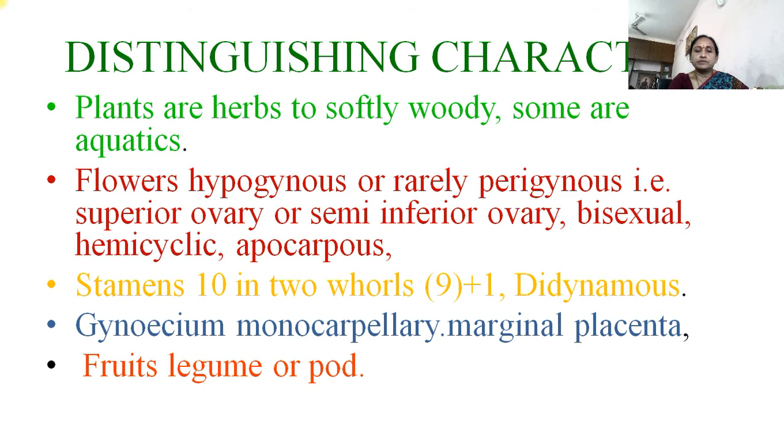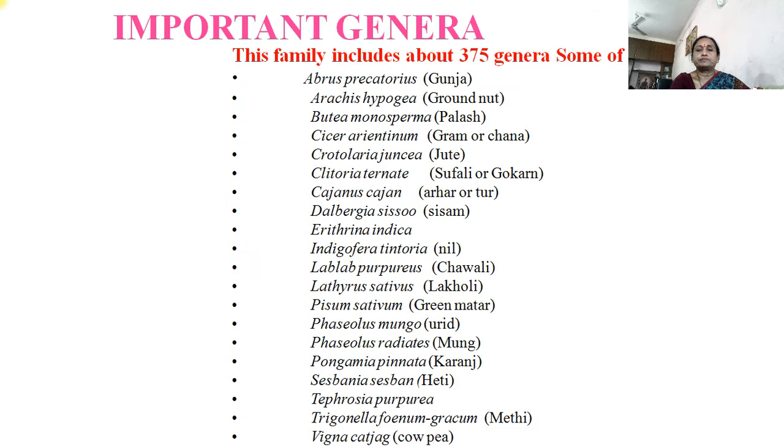Stamens: the plants contain about 10 stamens in two whorls. In one whorl there are 9, and in another whorl only a single stamen is present, and this condition is called the diadelphous condition of the stamens. Then gynoecium is monocarpellary with marginal placentation, and the fruit of the family is a legume or pod.